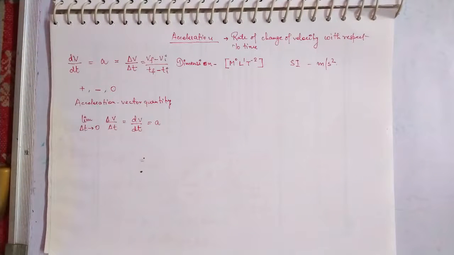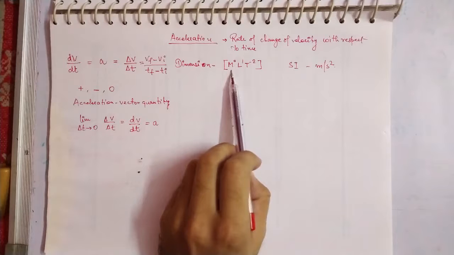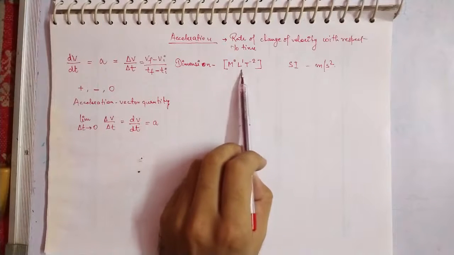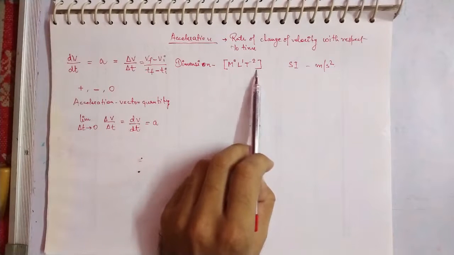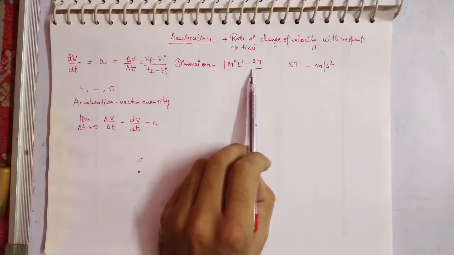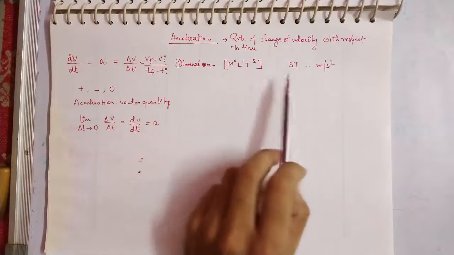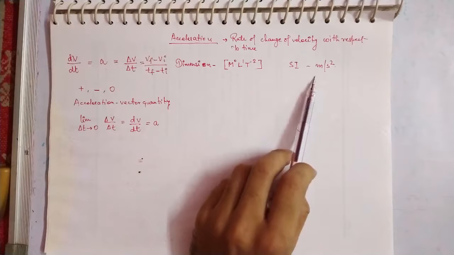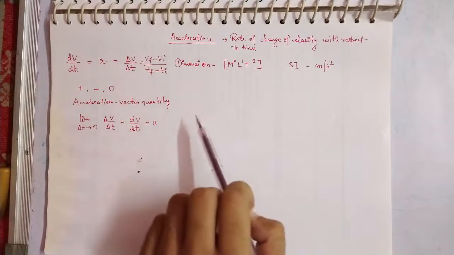Now talking about the dimension of the acceleration, though you know already, that is L T to the power minus 2. Here it is M to the power 0, that means there is no term of M, so it only depends on L, that is the length, and the time is the inverse square, that is L T minus 2. The SI unit of acceleration is meter per second square. So these are all basics about acceleration.